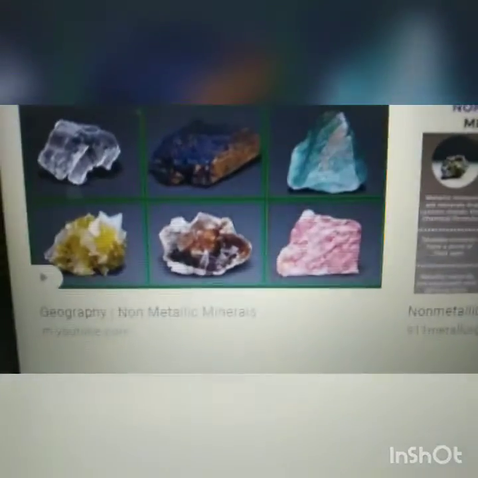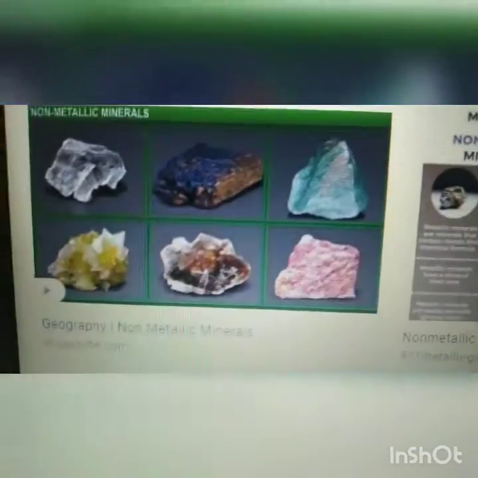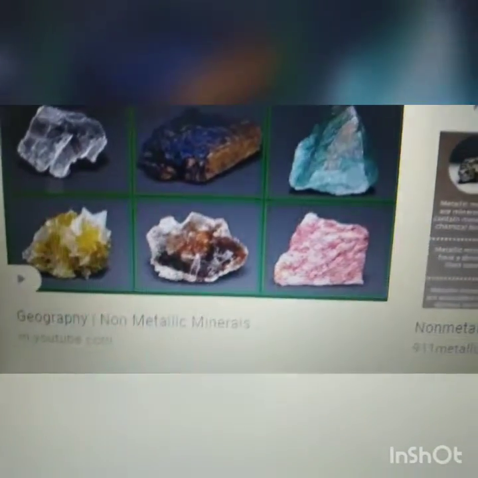So are you seeing these minerals? These have shining, those are called metallic minerals. These are metallic minerals. Which are not shining, those are called non-metallic minerals. Are you seeing these? These are non-metallic minerals.